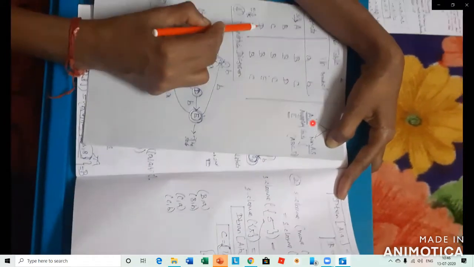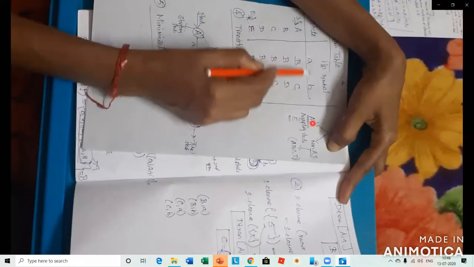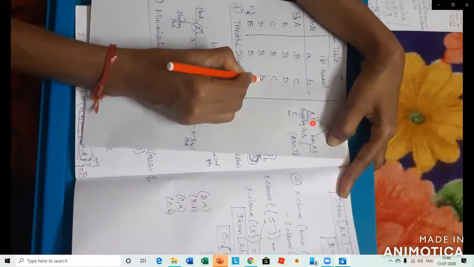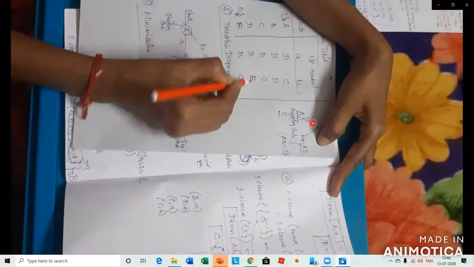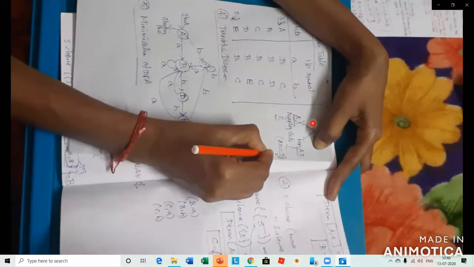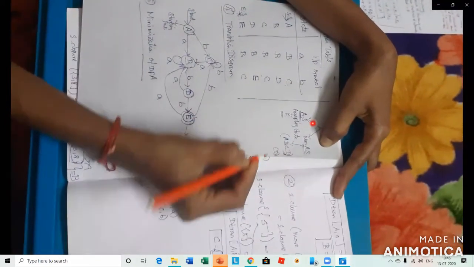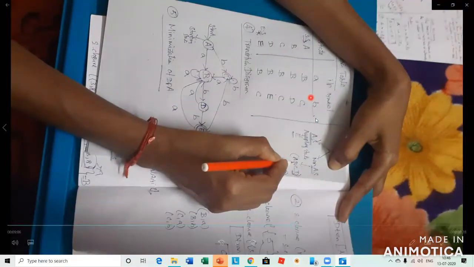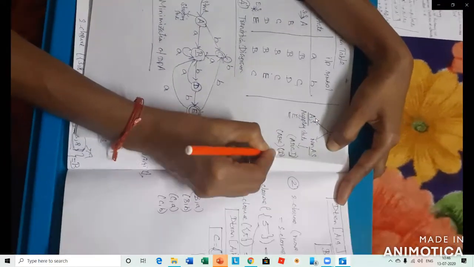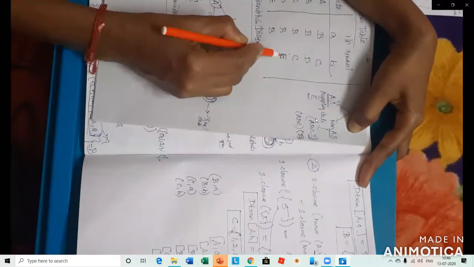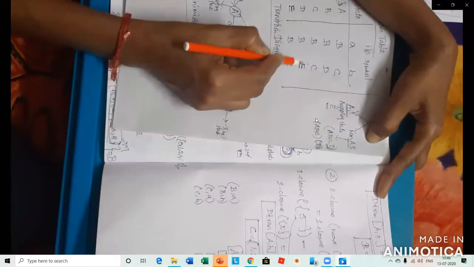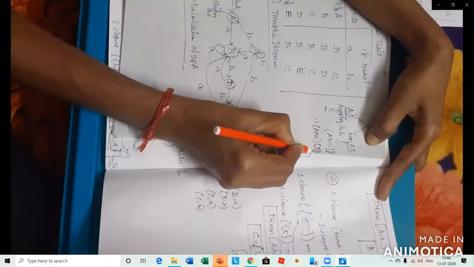Next check D: D of a is B, D of b is C. E is the accepting state, so the accepting state appears for the state D. So there is no need to remove the value for D. Here you can segregate into two groups: one is A, B, C, another is D. Why is there no need to remove D? The output of state D is E, and E is the accepting state, so the accepting state value comes under state D.